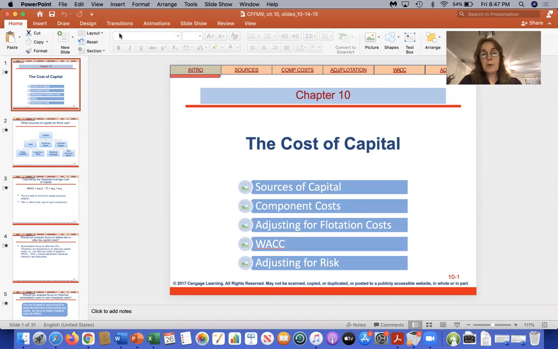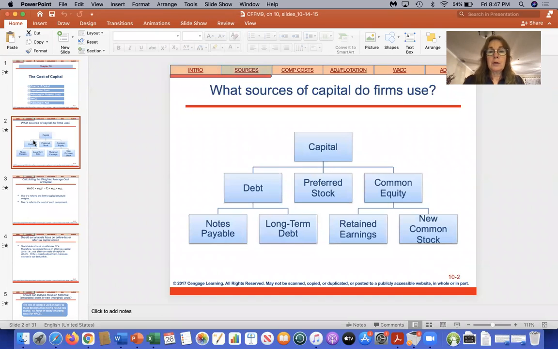Hello, in this chapter, we're going to be talking about the cost of capital. Now, the cost of capital is the percentage that it's costing a company to get funds for capital. So in other words, if you recall from earlier chapters, a company has basically three ways that they get money, or capital, if you will, in order to expand.